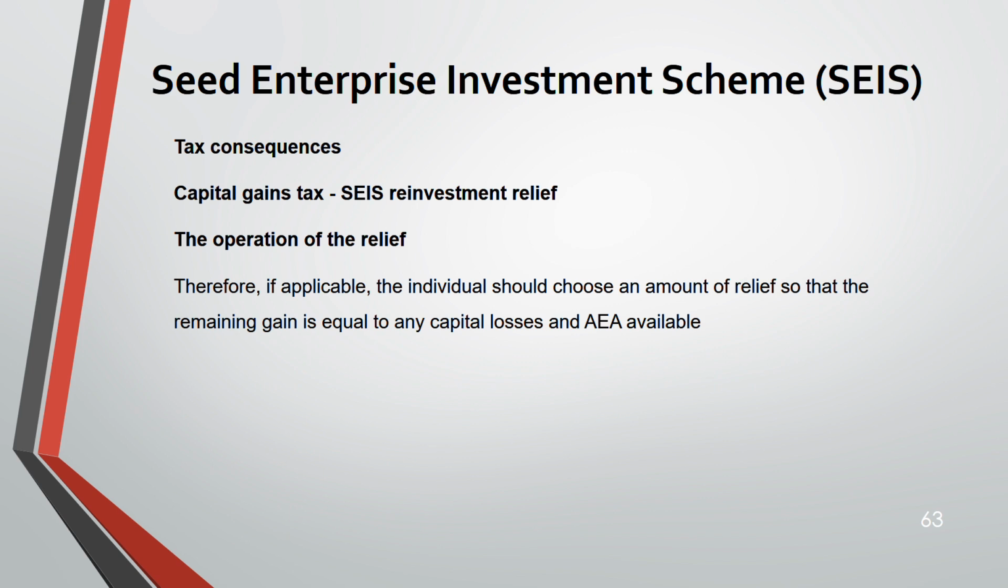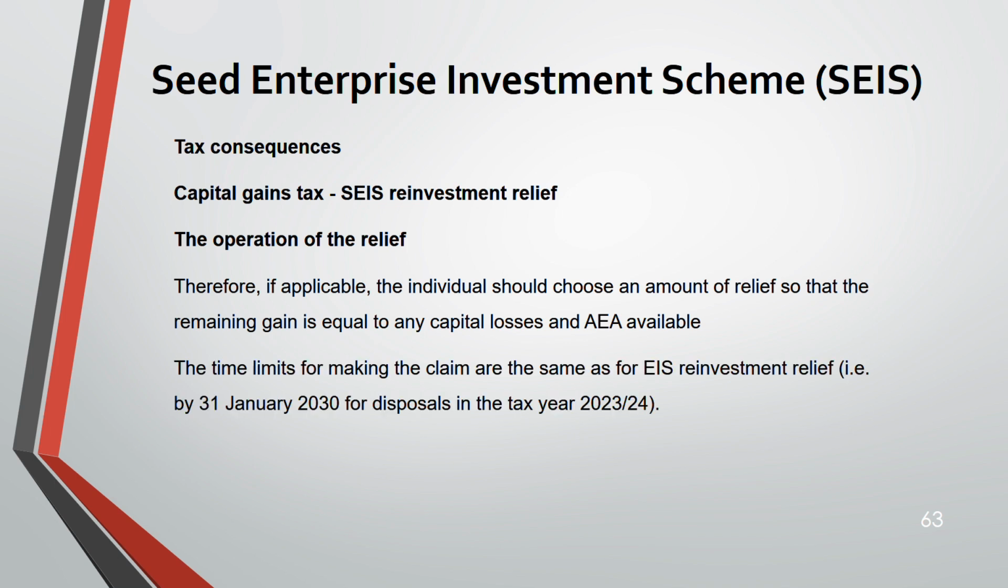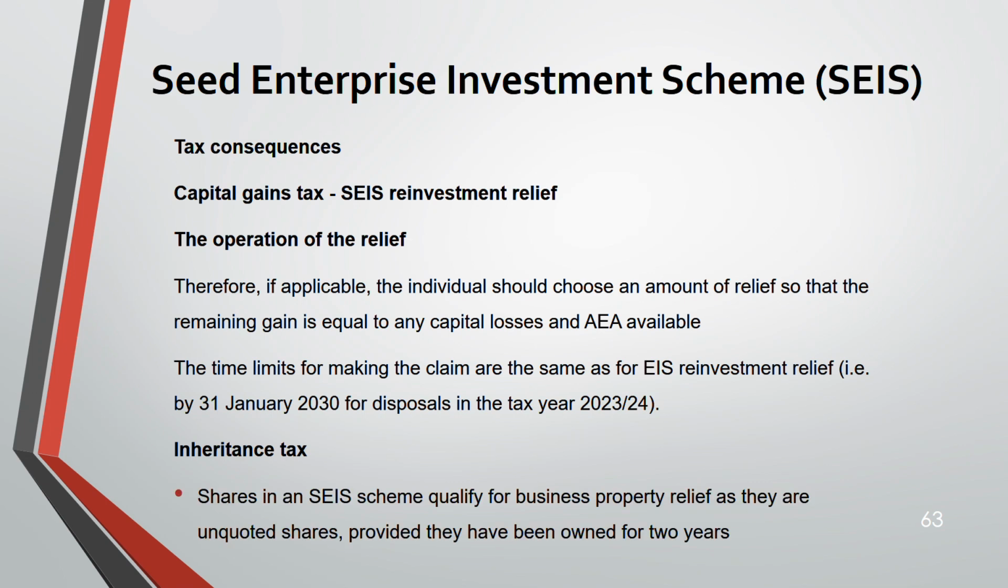Therefore, if applicable, the individual should choose an amount of relief in such a way that she can utilize the capital loss and annual exempt amount also. The time limit for making the claim is the same as for EIS reinvestment relief, that is, for a disposal in the tax year 2023-24, it is 31st January 2030. And inheritance tax.